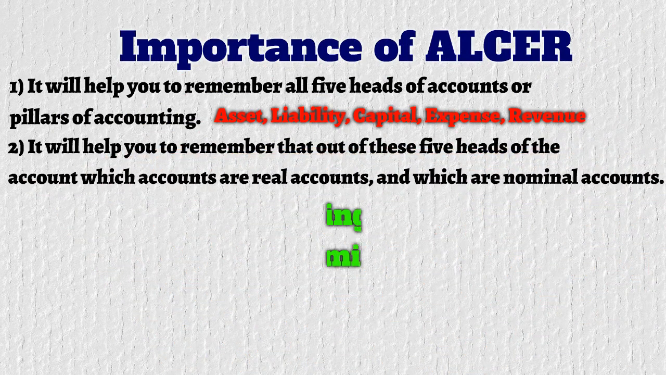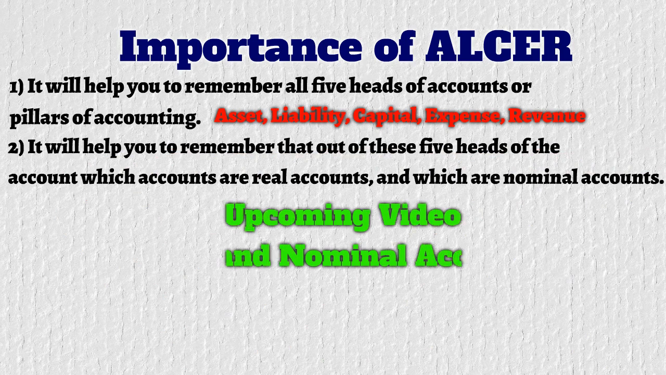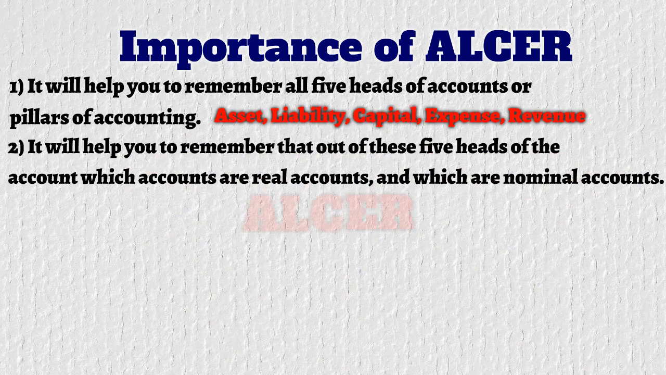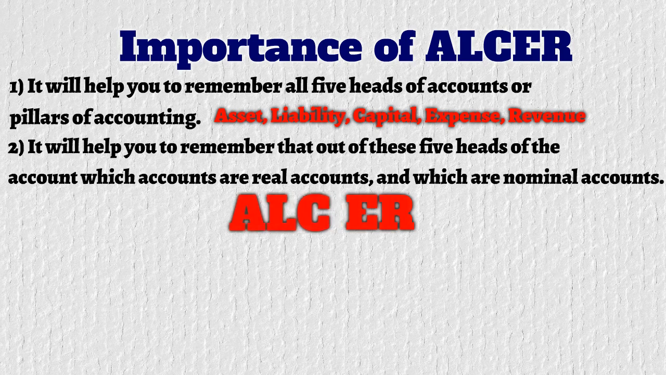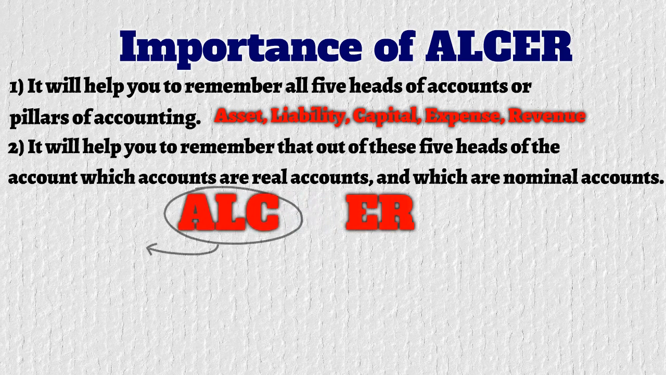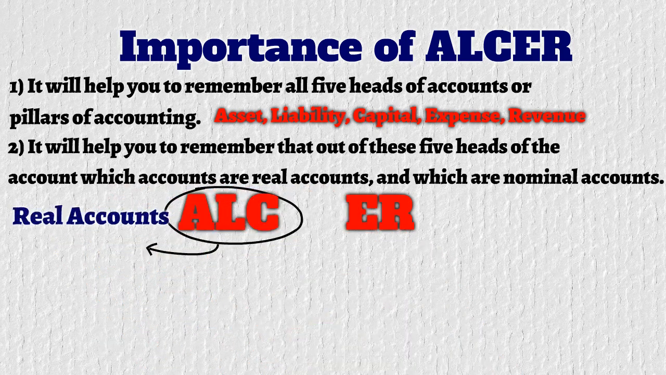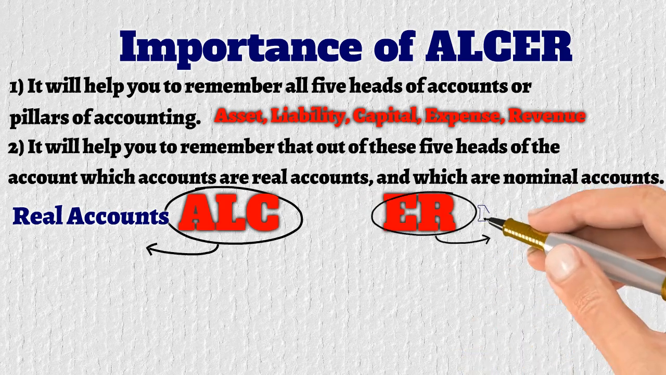If you don't know what real accounts and nominal accounts are, then do watch my upcoming video on real and nominal accounts, in which I'll explain what they are and what their treatment in accounting is. But over here, I must tell you the trick to remember the real and nominal accounts with the help of our disease, ulcer. The first 3 alphabets of ulcer, that are ALC, assets, liabilities and capital, are real accounts, whereas the last 2 alphabets of ulcer, ER, that are expenses and revenues, are considered as nominal accounts in accounting.